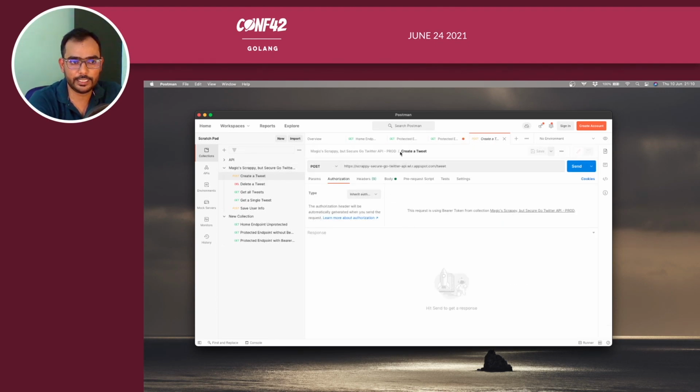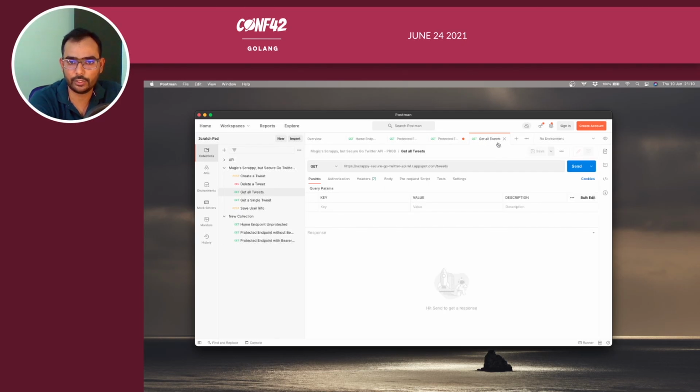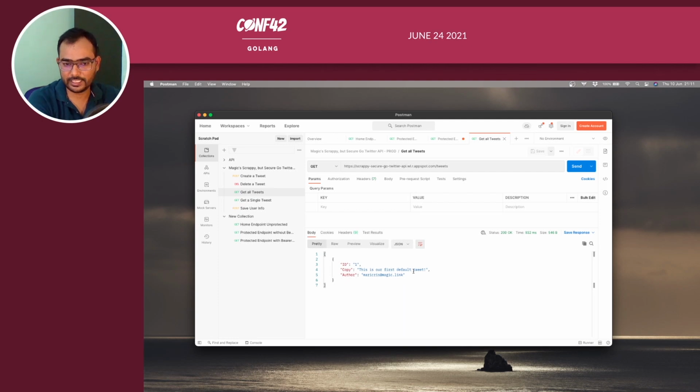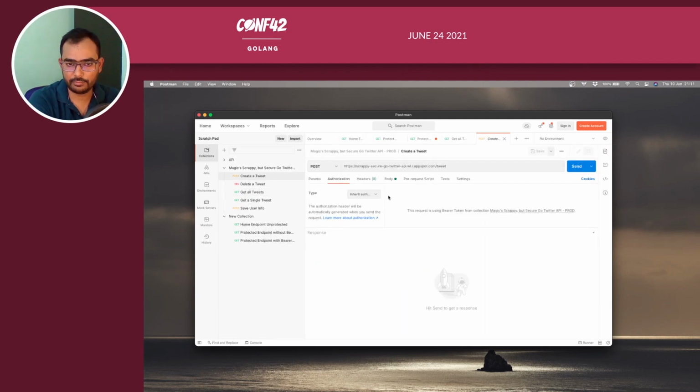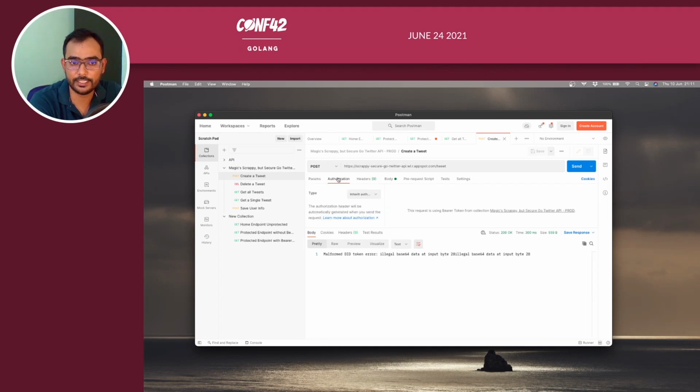Before creating a tweet, let's see what we have by getting all tweets. If we try to fetch this, you will see one tweet from Mary Chris, a colleague of mine, which is our first default tweet. If you want to create a tweet, again, this is a protected route, right? If the body has, say, this is our second tweet, and we try to access it, it says that the DID token is malformed, because I think the authorization header is missing, right?